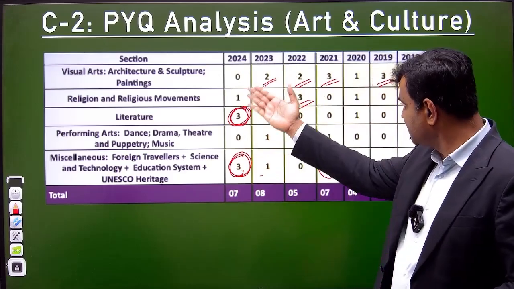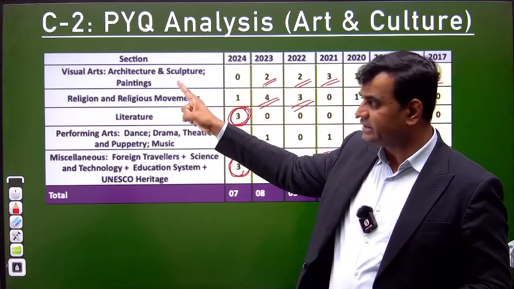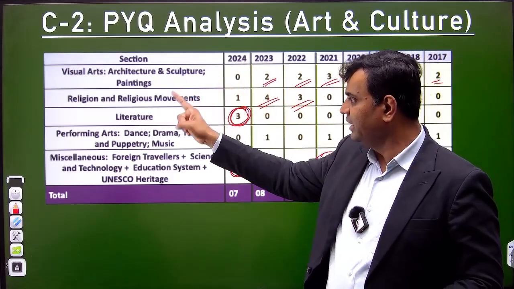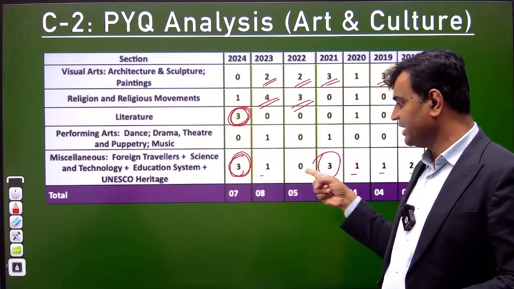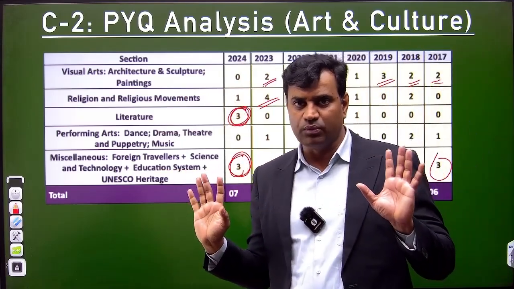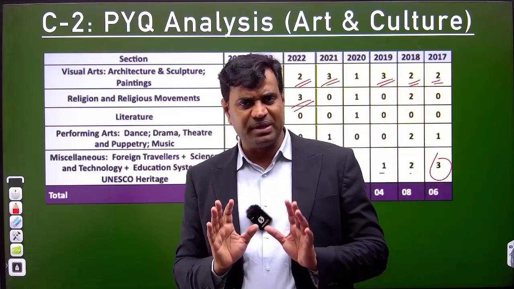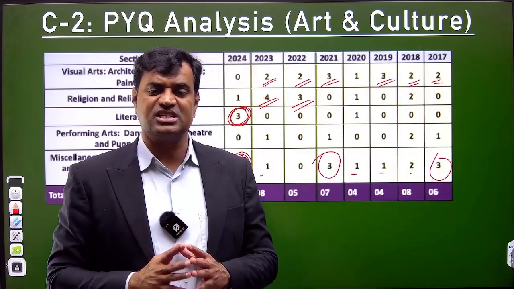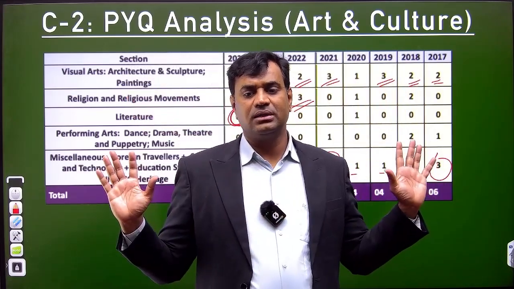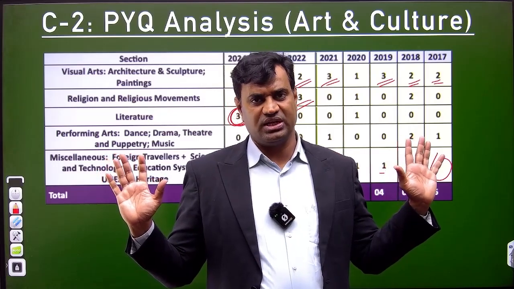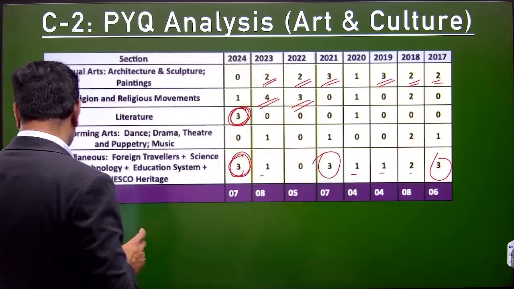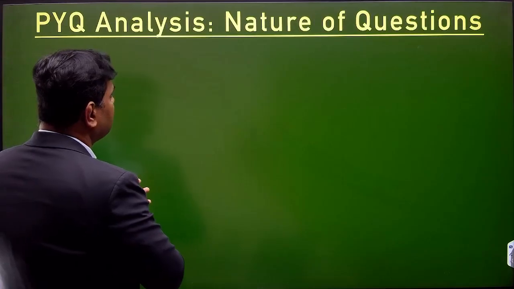So obviously this trend makes it very clear: architecture, sculpture, painting, religion and religious movement, and miscellaneous ones. 3 things to be done very thoroughly, but be prepared for the other ones also. At least do the basic ones so that in case of any surprises, you are not in an awkward situation. So PYQ analysis is to be done in this way to understand the major things.